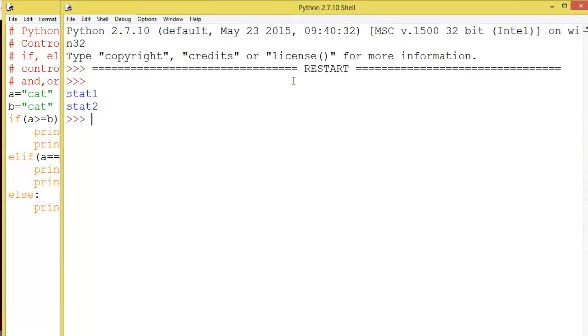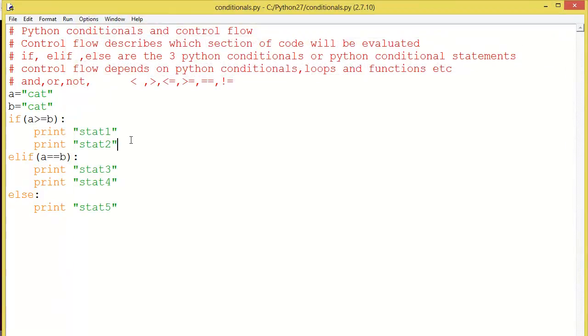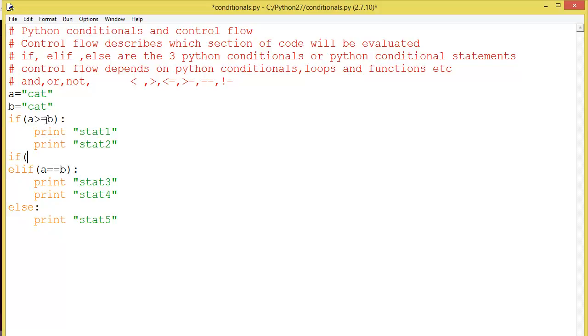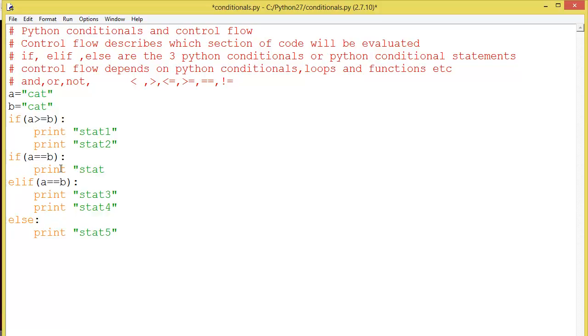Now if you want to add one more condition, and it also needs to be evaluated, here only the if is evaluated and the elif is not evaluated. So if you want to evaluate one more expression, again we have to use if, print statement 6.